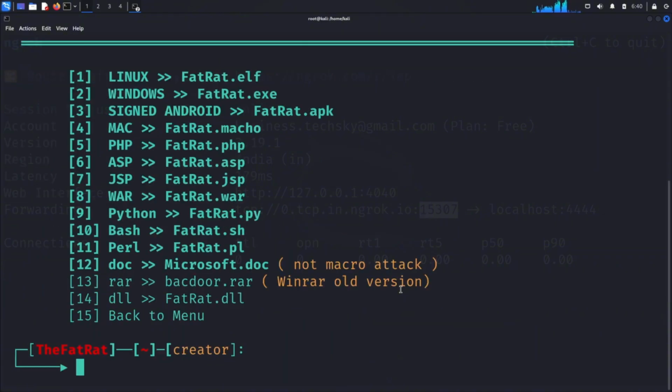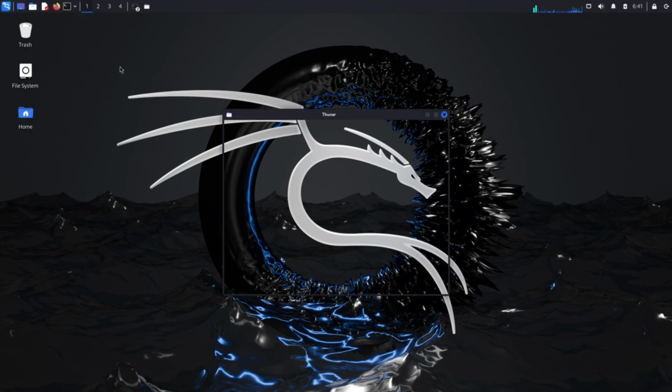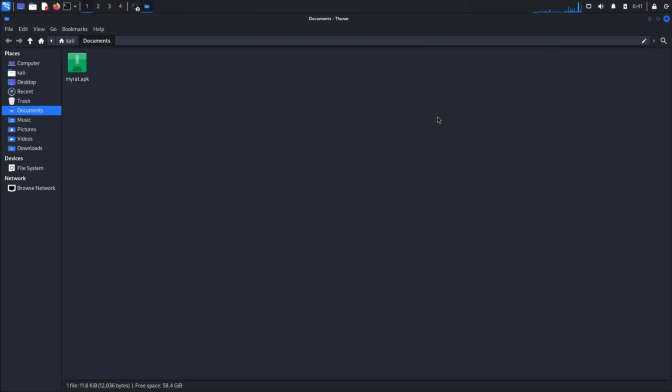Let's verify our payload was created. Remember when we set up FatRat? We configured it to save files and documents. Open that folder and there it is. Our myrat.apk is waiting to be deployed. Now comes the critical part, getting this payload onto our target device.